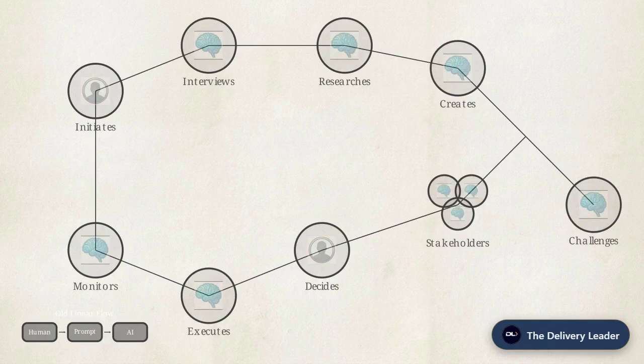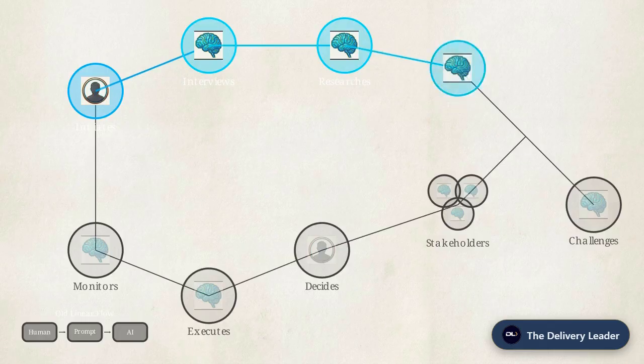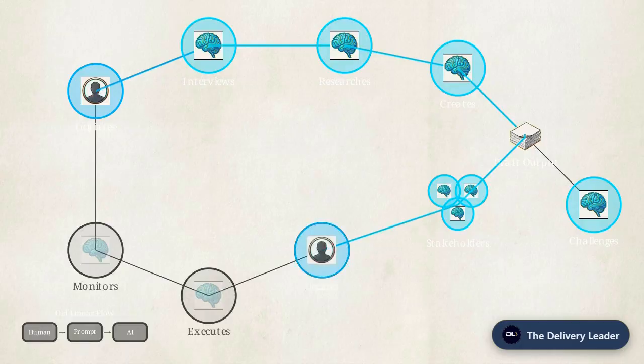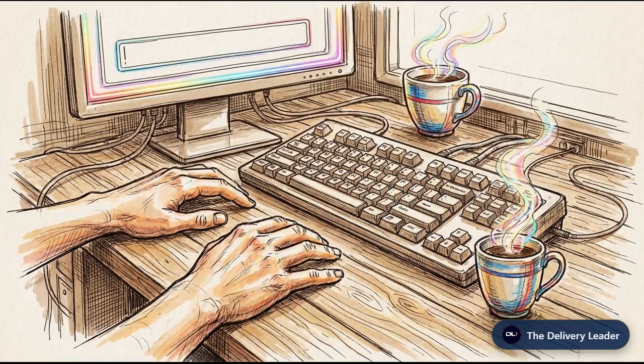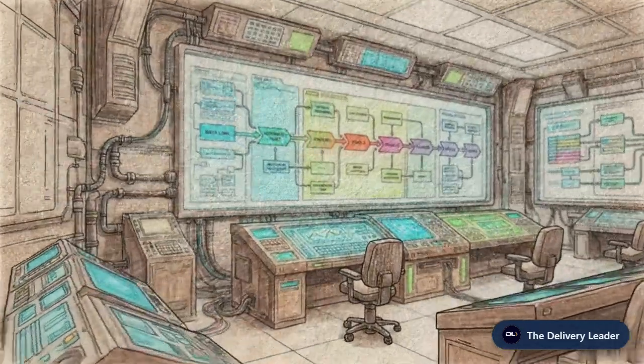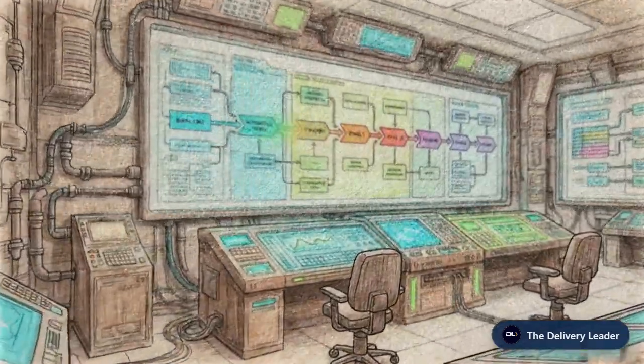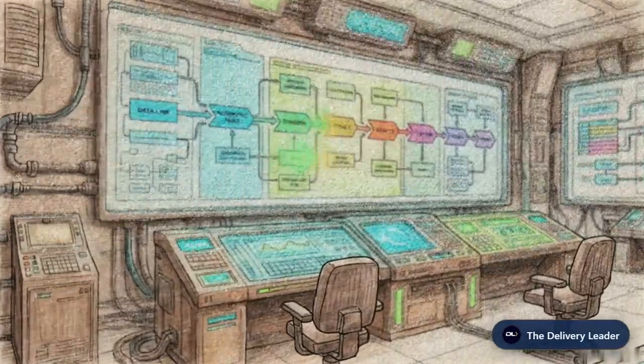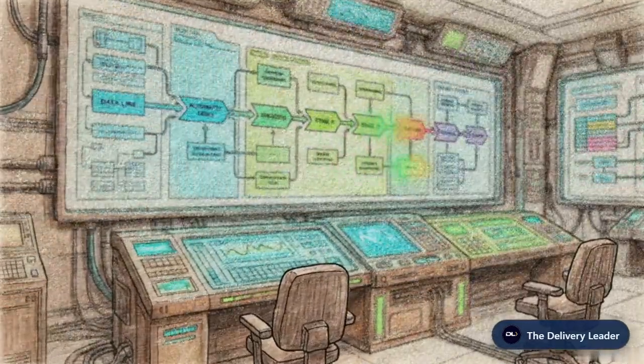This 5-phase pipeline dwarfs the old linear flow. The sequence shifts the burden of work. A human initiates, AI interviews, AI researches, AI creates, and AI challenges. Then AI simulates stakeholders. The human decides, AI executes, and AI monitors. Deploying this macro architecture removes the burden of perfect prompting from human operators. Rebuilding your infrastructure in this way creates a self-regulating operational system that functions independently of constant human prompt engineering.